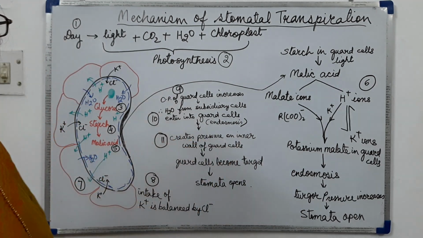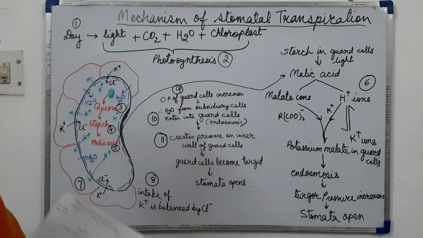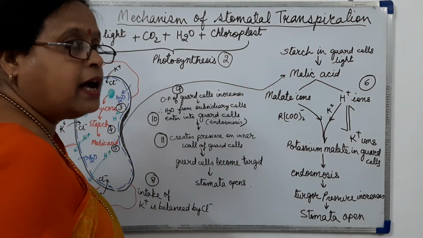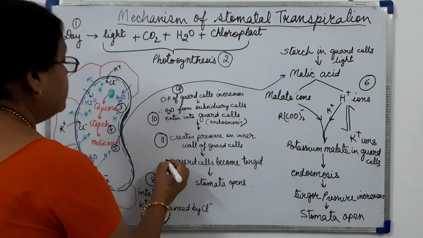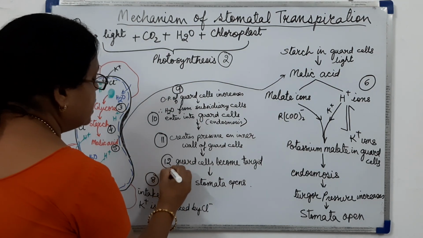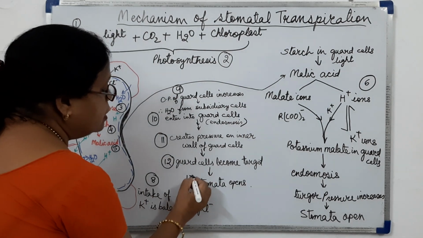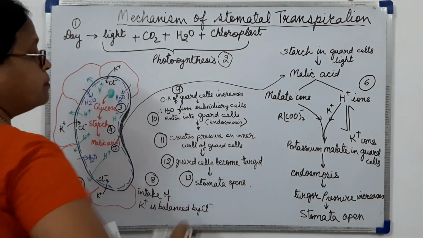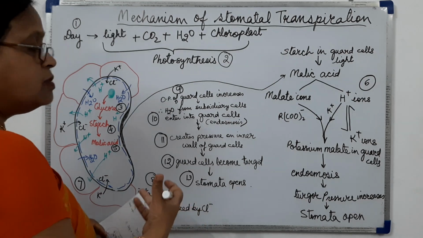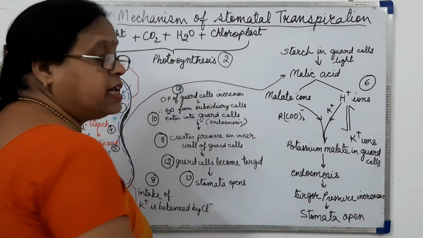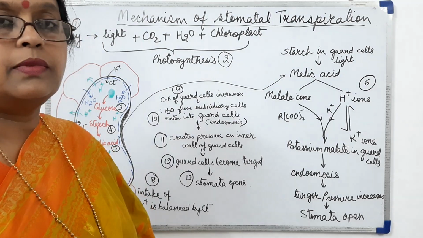So this will be the 11th step to describe. Then due to the pressure on the inner wall of guard cell, the guard cells become turgid. And the next step is, due to the turgidity, the guard cells stretch towards outside and the stomata opens.